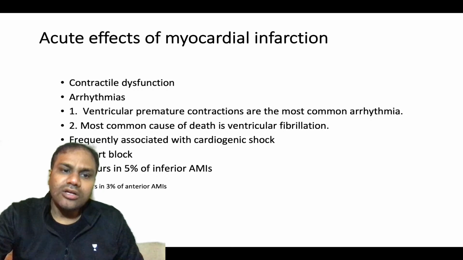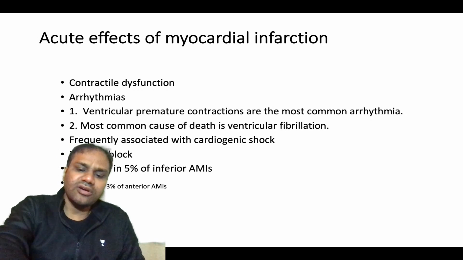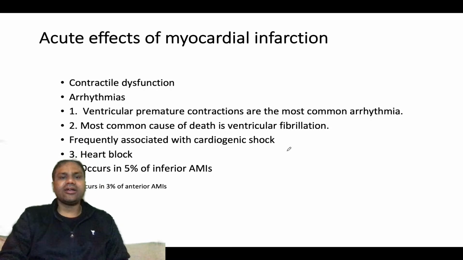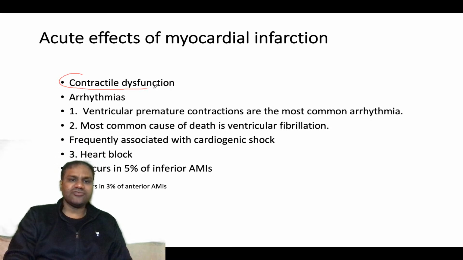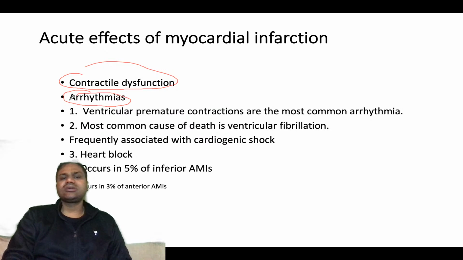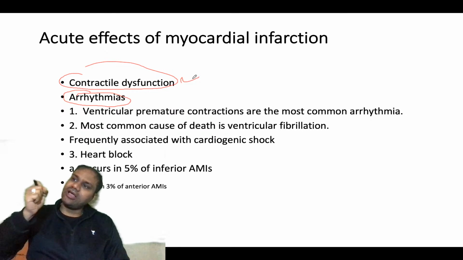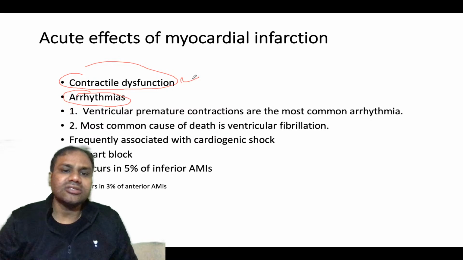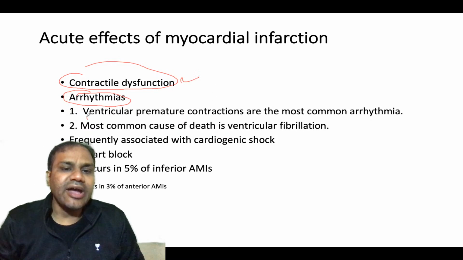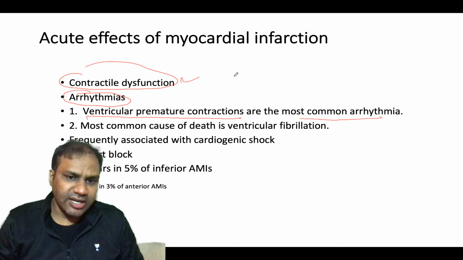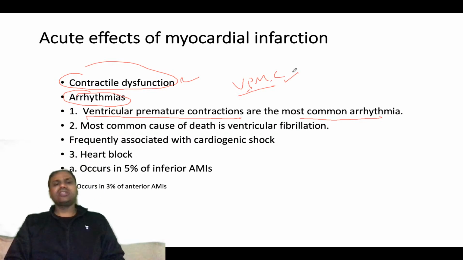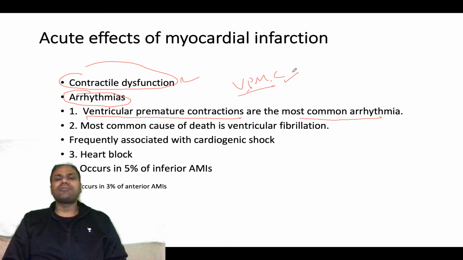Now, what are the effects of myocardial infarction? There will be contractile dysfunction and there will be arrhythmias. These are the two things you see mostly in case of infarction. The infarcted muscle can no longer contract, and there will be arrhythmias. Which type of arrhythmia? Ventricular premature contractions are the most common arrhythmias seen after MI. You need to remember that.